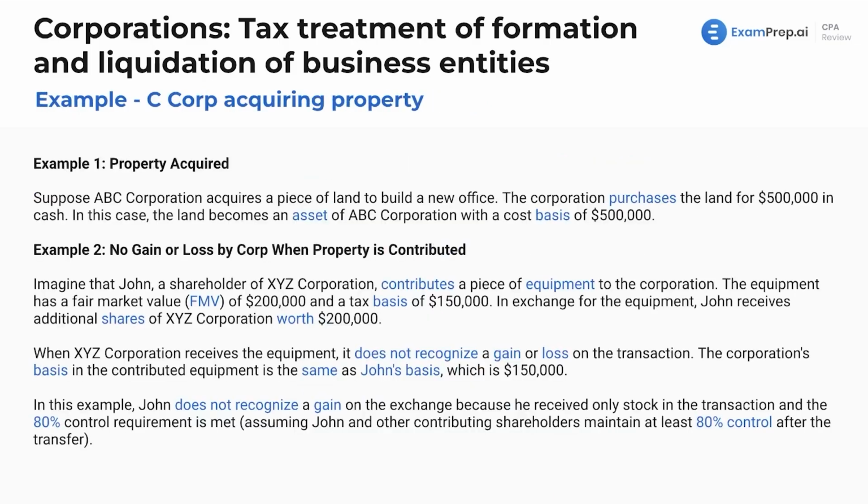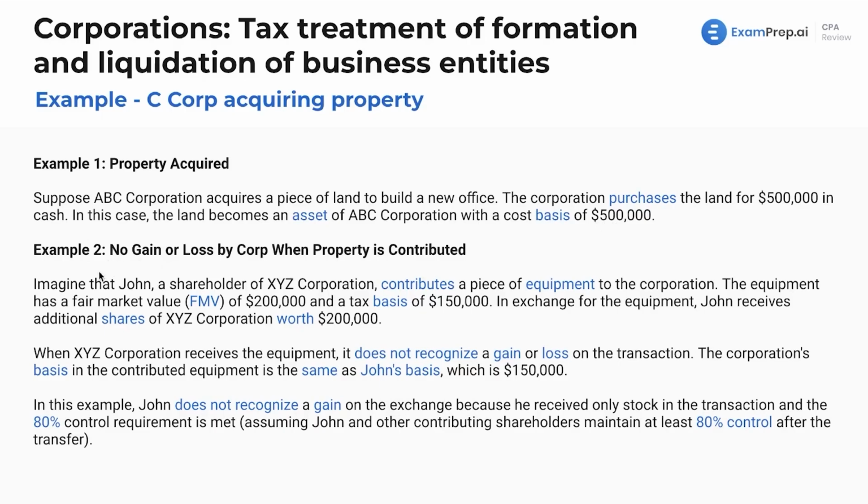Let's see, we've got some examples here. For the first one, we've got ABC Corporation that acquires a piece of land to build a new office. The corporation purchases the land for $500,000 in cash. In this case, the land becomes an asset of ABC Corp with a cost basis of $500,000. That one's pretty straightforward, nice there.